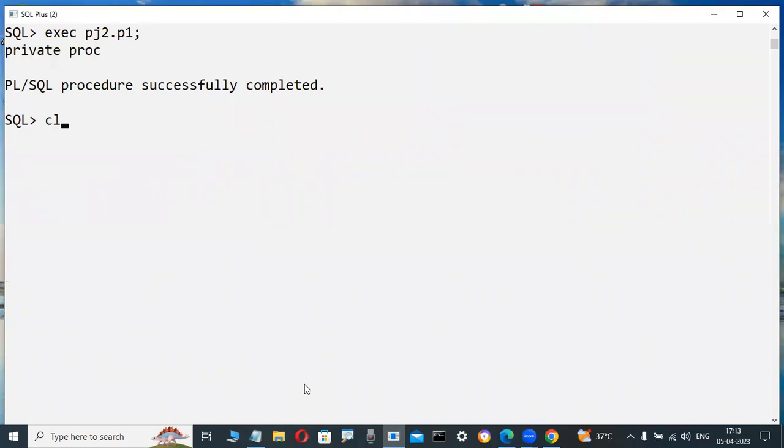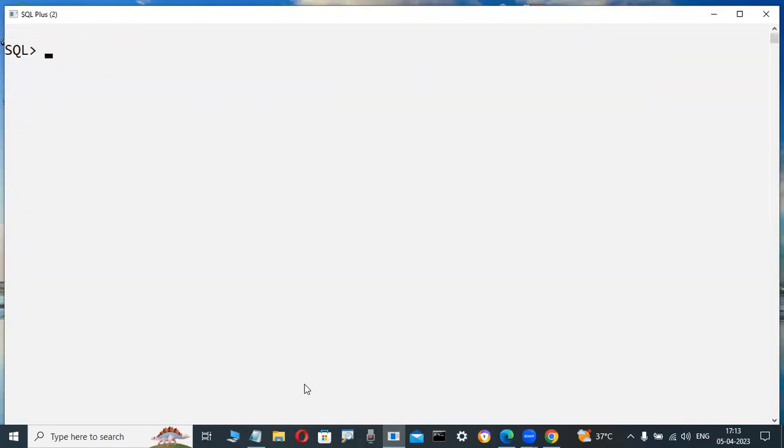Now check it out. Don't write it, just observe here. There is something like DBMS underscore random, and a value. Here, OTP.